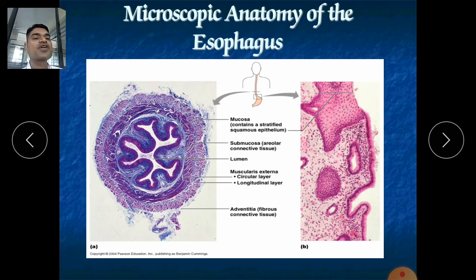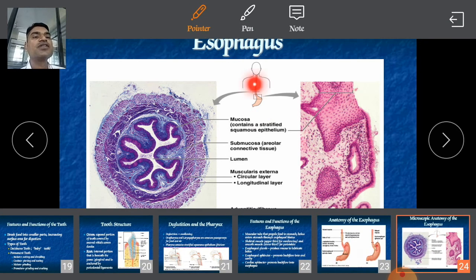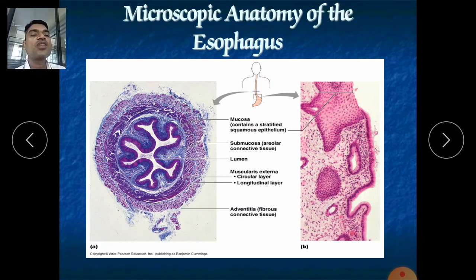Here you can see the macroscopic view of our esophagus. As I told, all the layers are the same. The mucosa contains epithelial cells, then lamina propria, and the muscularis mucosae; it contains stratified squamous epithelium.